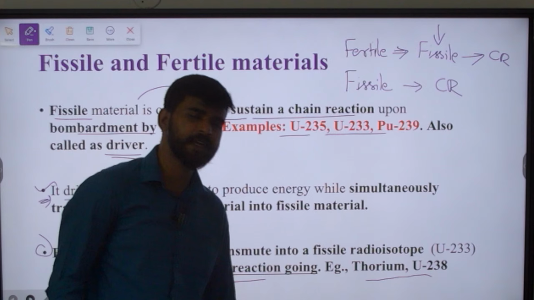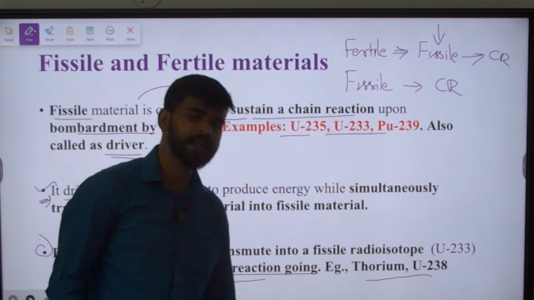First is uranium 233, 235 and 238. These are the three isotopes of uranium which are widely used in nuclear reactors. Of these, 233 and 235 are fissile material, which means they can sustain the chain reaction. But 238 is a fertile material, which means upon bombardment by a neutron, it will get converted into a fissile material, but itself cannot sustain a chain reaction.